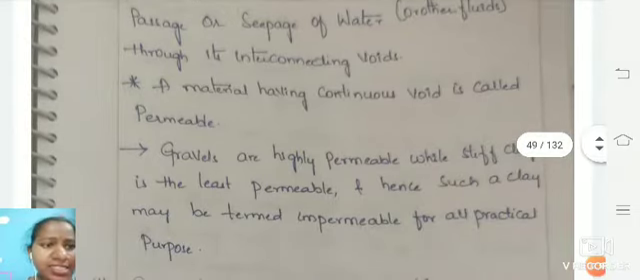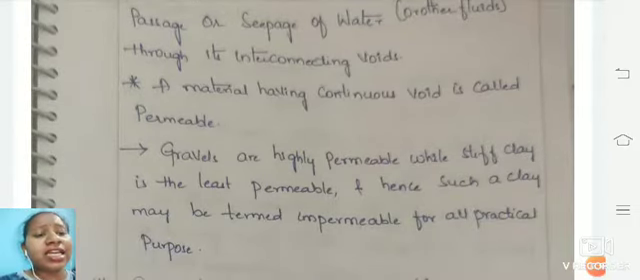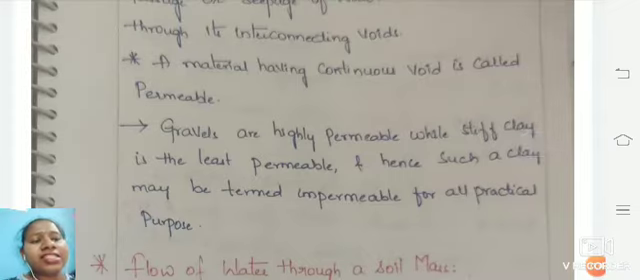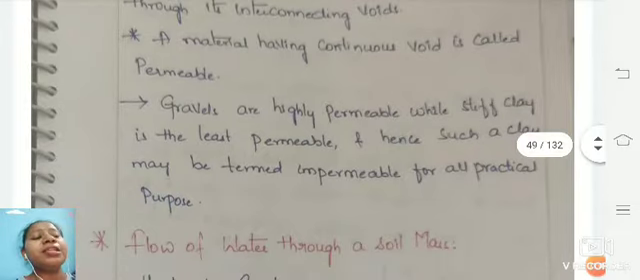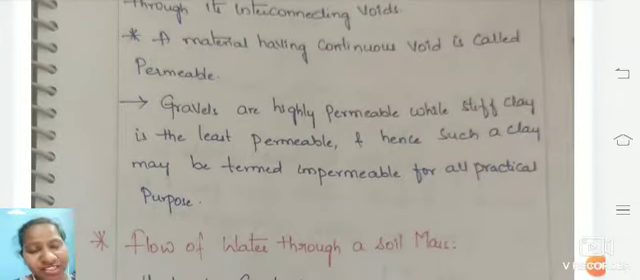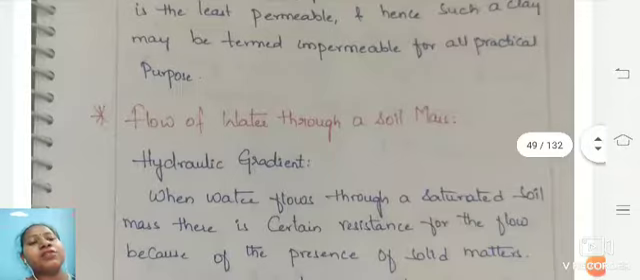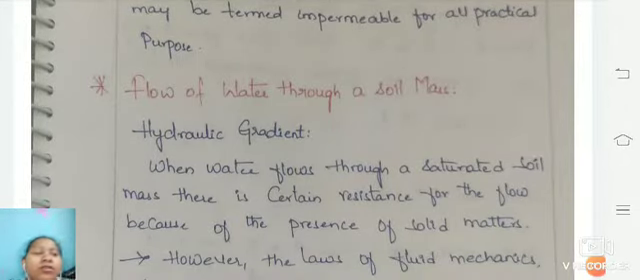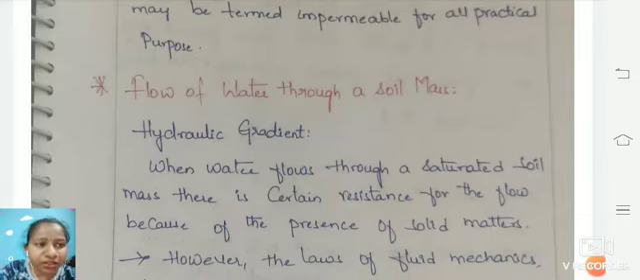Gravels are highly permeable, whereas stiff clays are very least permeable, and hence such clay particles may be termed as impermeable for all practical purposes. Next is the flow of water. How does water flow through the soil? The flow of water is driven by the hydraulic gradient.